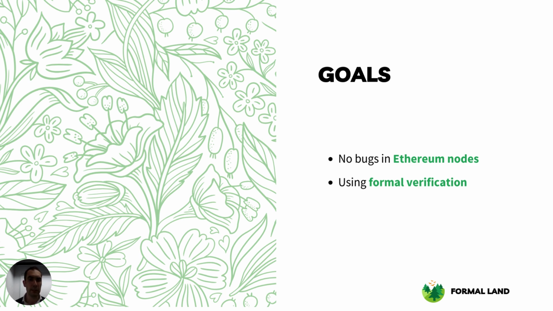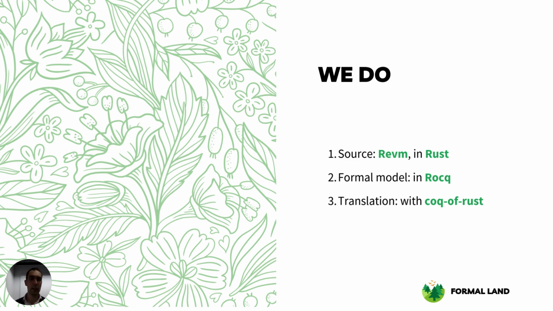And there are many ways to verify the absence of bugs in the nodes, but the way we are using is formal verification. So the advantage of formal verification is that we can really cover all the possible inputs. So we can make sure that for any input, we'll get the security property we want. But compared to testing, it's more complex because it's based on a mathematical analysis of the code.